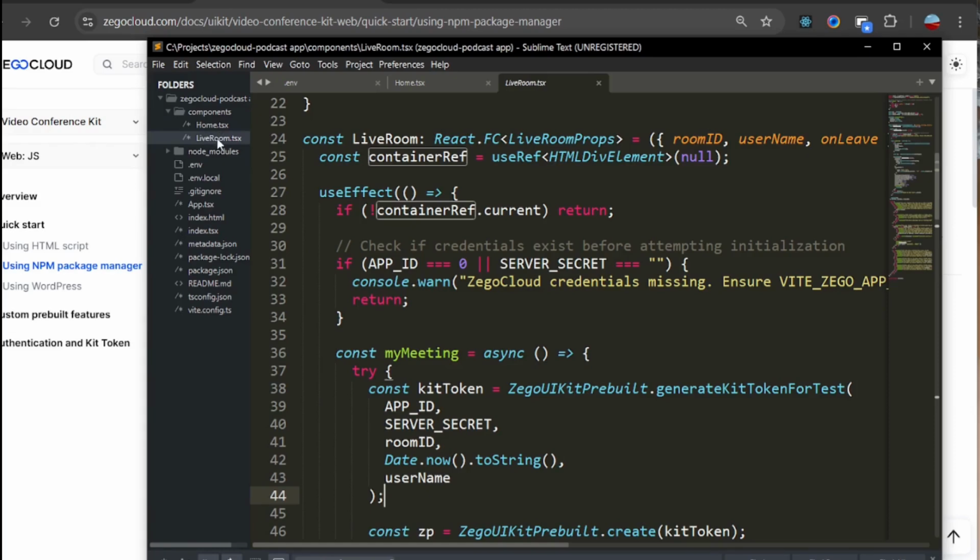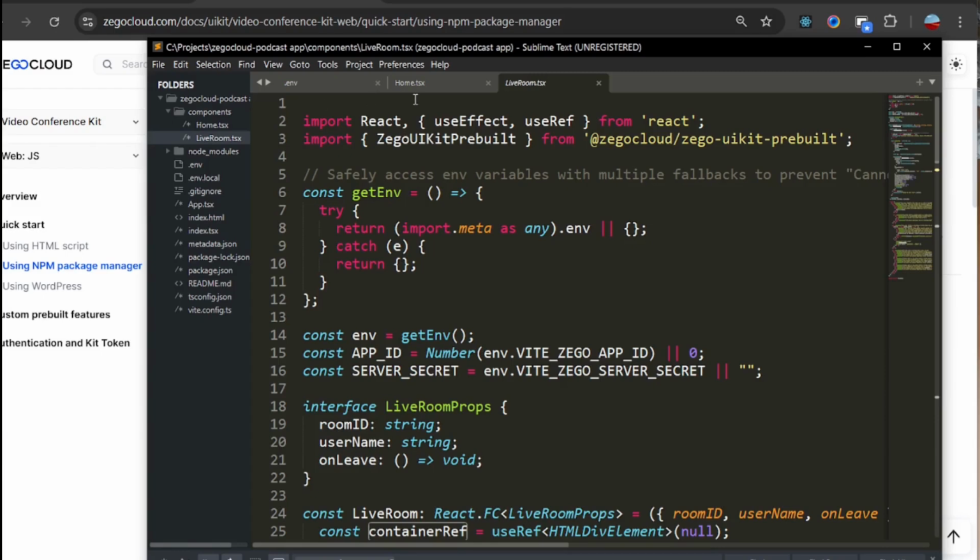So when we go to our project structure, we have Home.tsx, which I've already gone through in the components. And then there is LiveRoom.tsx, which we are here to explain. So let's dive right in and go through it. I have my import statement, which is ZegoUIKitPrebuilt from @zegocloud/zego-uikit-prebuilt. So I'm importing this library or package, and I'm using it in my application.